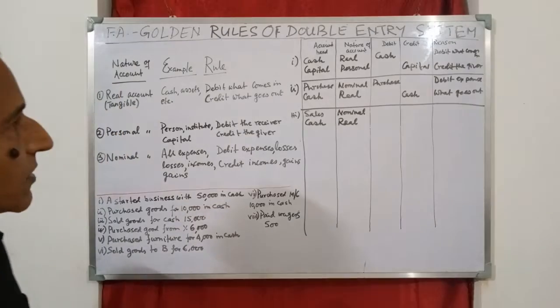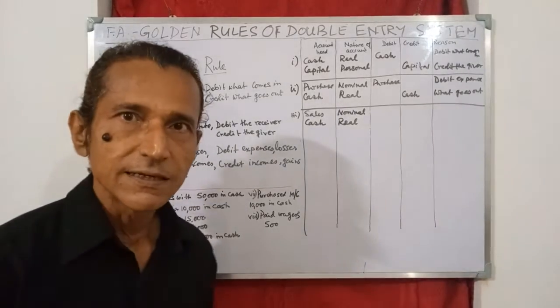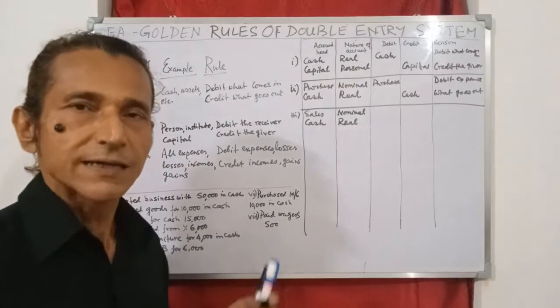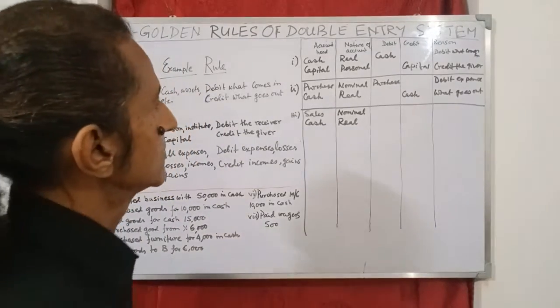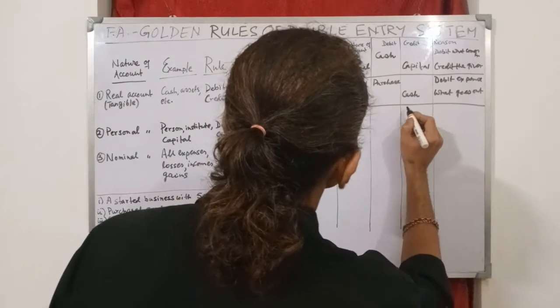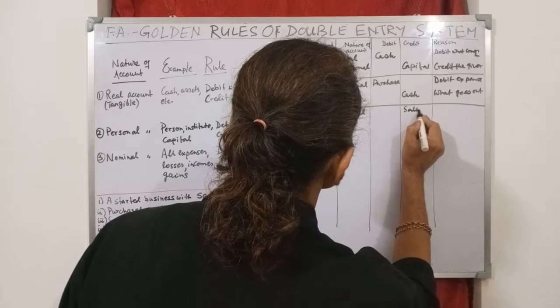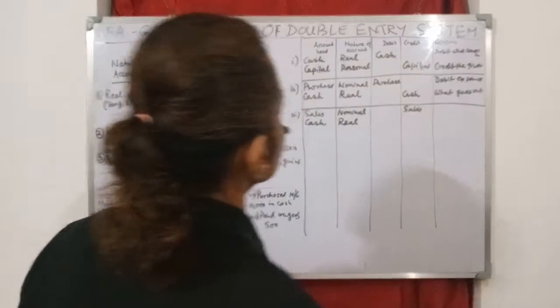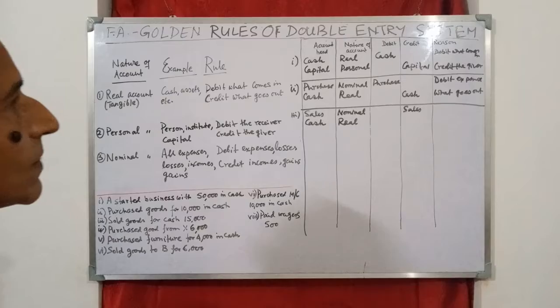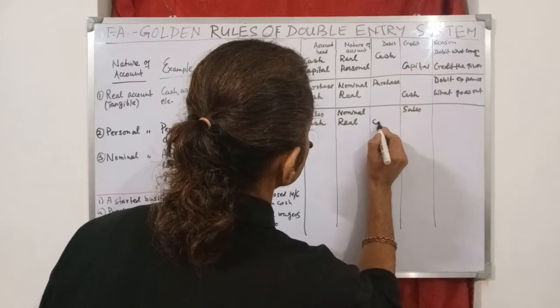What is the rule of nominal account? Debit all expenses and credit all incomes. So sales mean the company is earning money, so it is income, so it must be credited. So we write sales under credit column. And cash is coming in, so cash is debited.